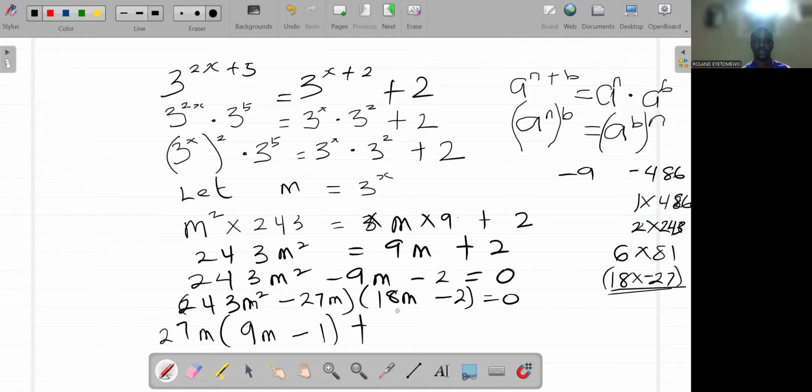Then plus, what number goes in both? The highest common factor of 18 and 2 is 2. So 2 times 9m minus 1 is equal to 0.